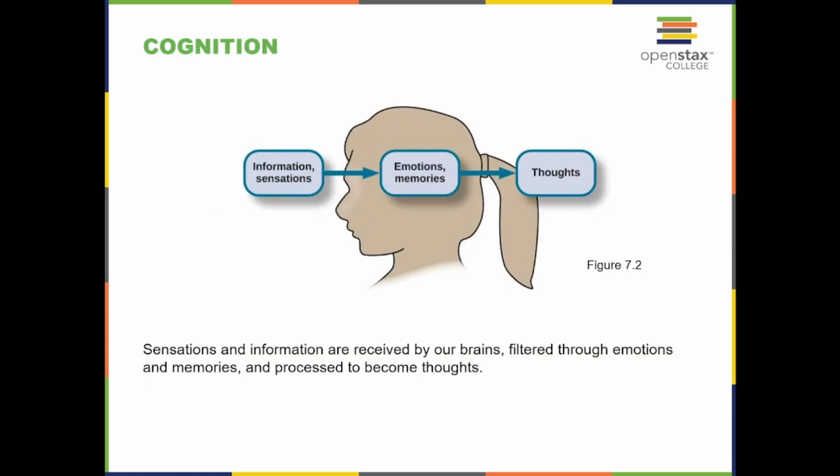Cognition. Sensations and information are received by our brains, filtered through emotions and memories, and processed to become thoughts. So information and sensations, emotions and memories, thoughts.